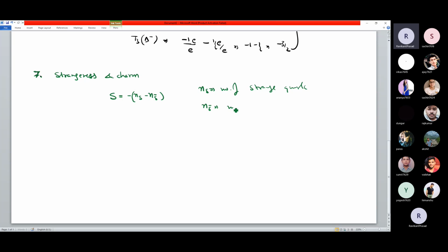Ns bar is the number of anti-strange quarks. Until you know the quark composition of any particle, you cannot write this number. जैसे हमने पीछे के नंबर देखे, baryon number was very simple. If it is a baryon, it is 1. If it is anti-baryon, it is -1. If it is not, then it is 0. Lepton number in a similar way, if it is a lepton, this is +1. If it is an antilepton, then -1. If it is not at all a lepton, neither normal nor anti, then it is 0.